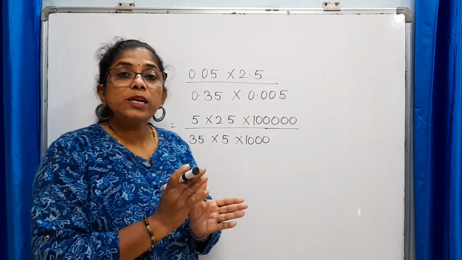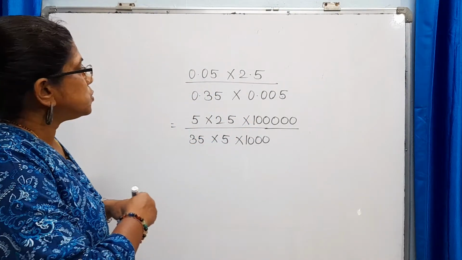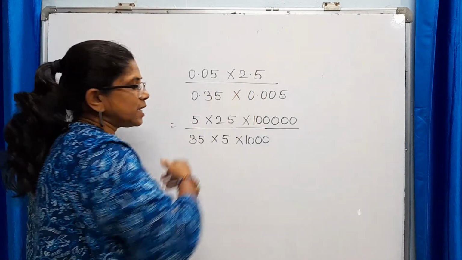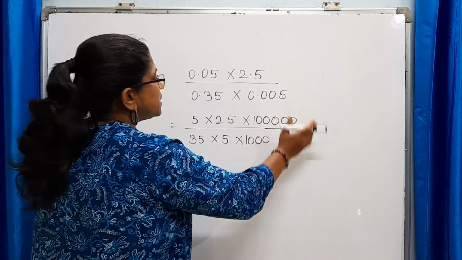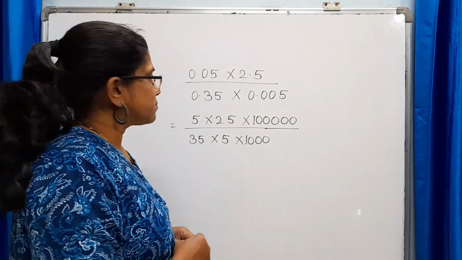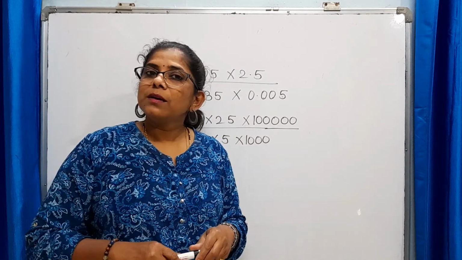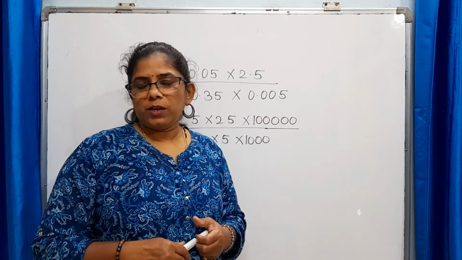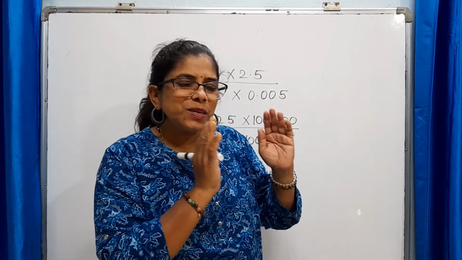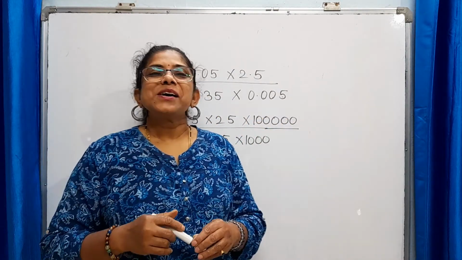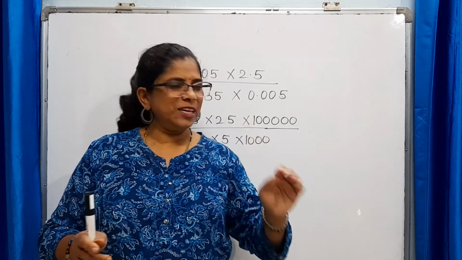So this is how to deal with decimal numbers when it comes to solving. Sometimes what happens is, when students go for direct cancellation, they get confused about where to put the decimal point. So this is the best way to deal with decimal numbers. So hope now the importance of basics is quite clear to you. Whatever you have learnt in lower classes, while going to the next class, please do carry that basic knowledge with you, so that your teachers will not complain that students are weak in basics.